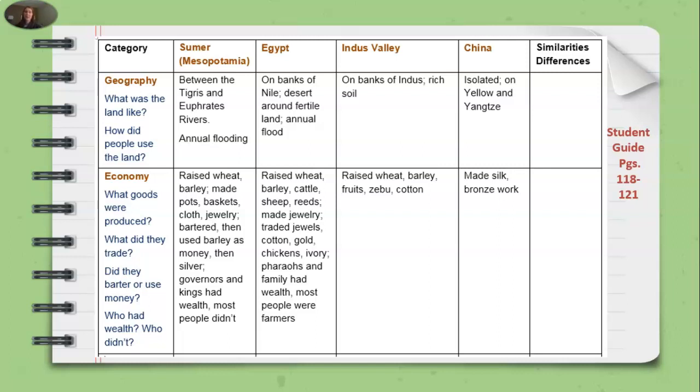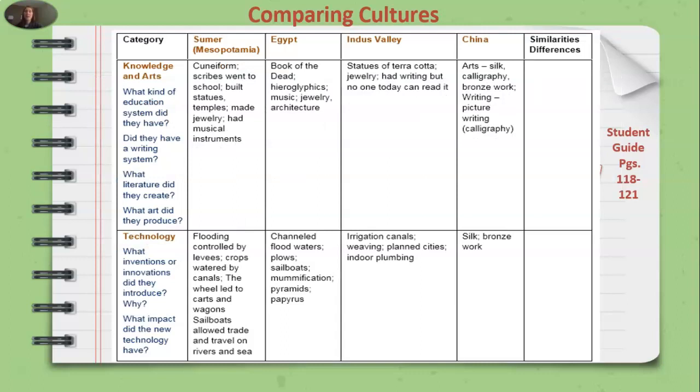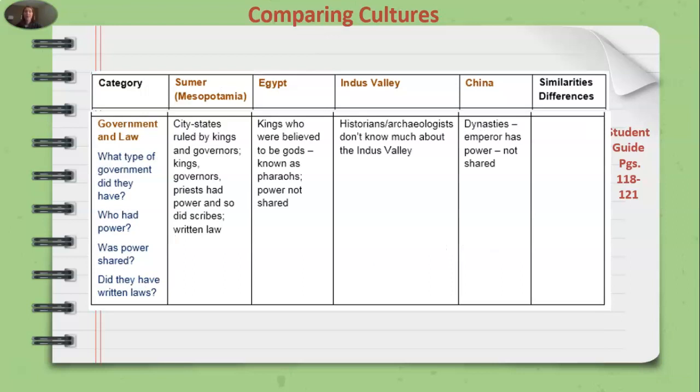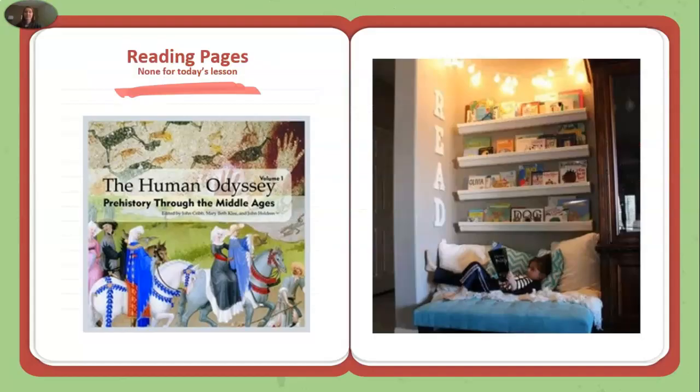And so we have a page here on geography and economy. You can pause to fill that in. And then we have religion and philosophy. Again, you can pause the video to fill this in. And then we have knowledge and arts and technology. And we have government and law. Society and history. And there we come to the end of the chart.